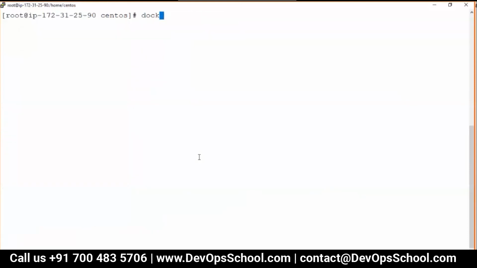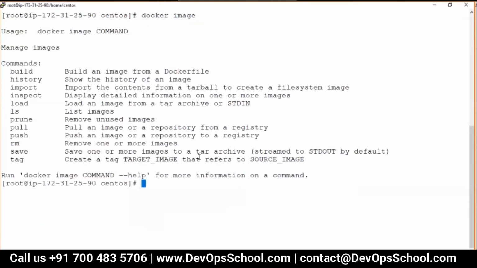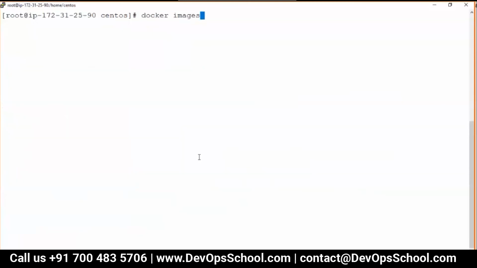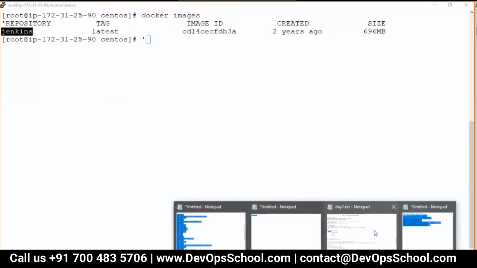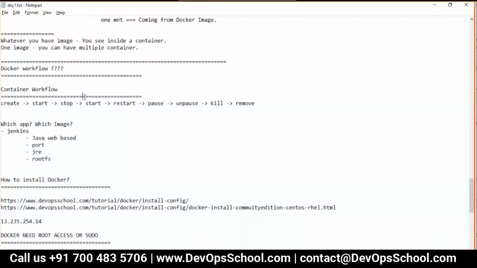How can I see it? You know the command: docker images. So now you have docker images. This is the latest image, created 2 years ago, 696 MB, pretty high, a huge image, but it has Jenkins. So guys, can I do this workflow? Can I create it?